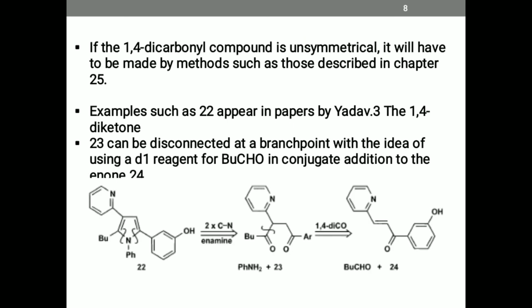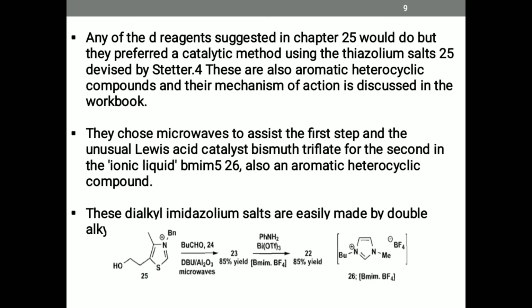If the 1,4-dicarbonyl compound is unsymmetrical, then it will also be made by a different method. 23 can be disconnected at a branch point, with the idea of using a d1 reagent for butanaldehyde in a conjugate addition to the enone 24. Any of the d1 reagents suggested in the previous chapter could be used, but they prefer a catalytic method using thiazolium salt 25.